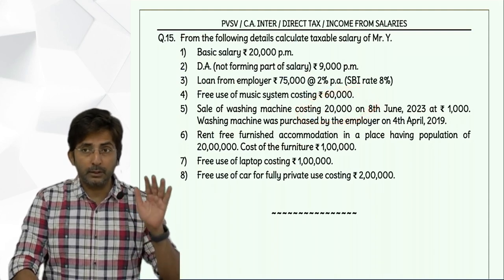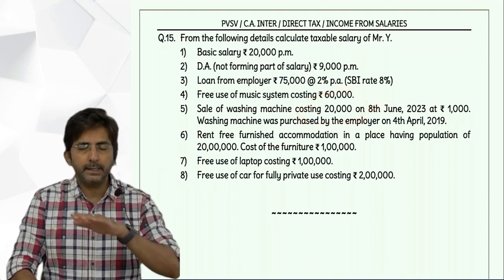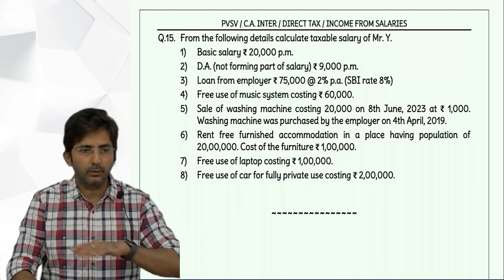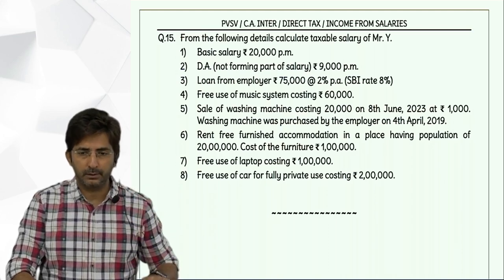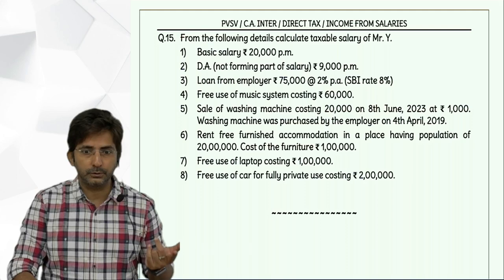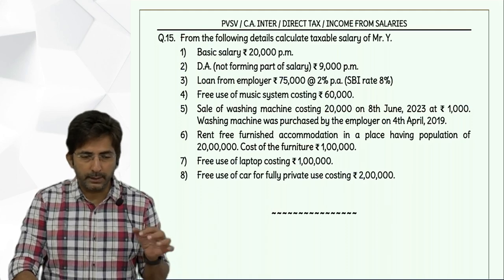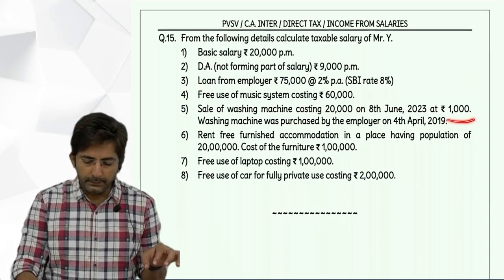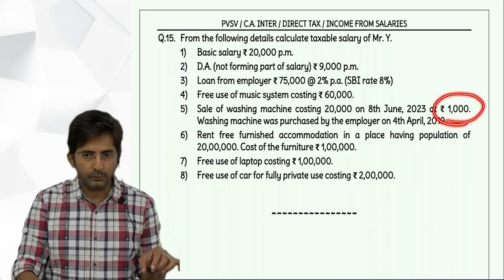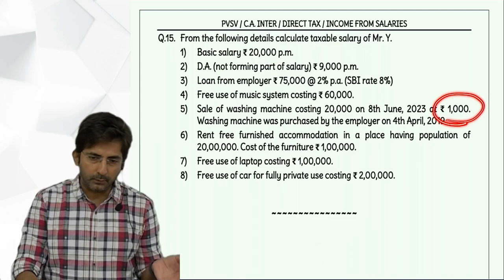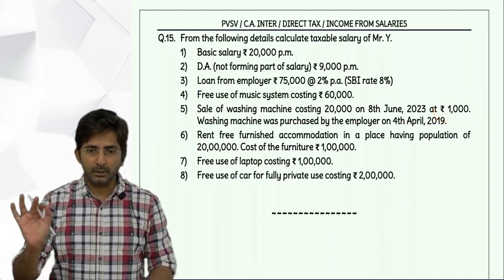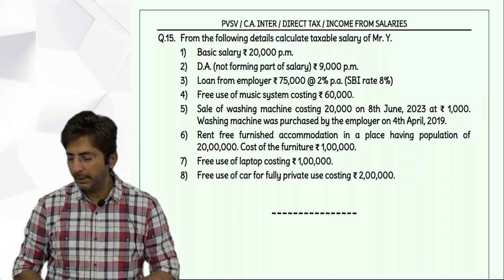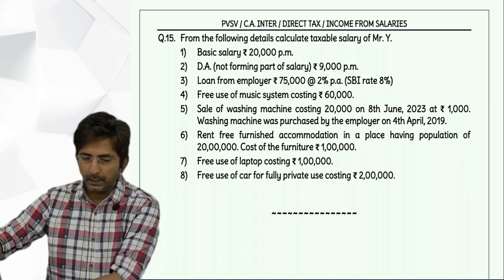So 20,000 is the original cost minus 2,000 four times, 4 years depreciation, so you will get 12,000. So 12,000 becomes the WDV compared with the sale price of 1,000. So WDV 12,000, sale price 1,000, difference is 11,000. 11,000 will come in the outer column.